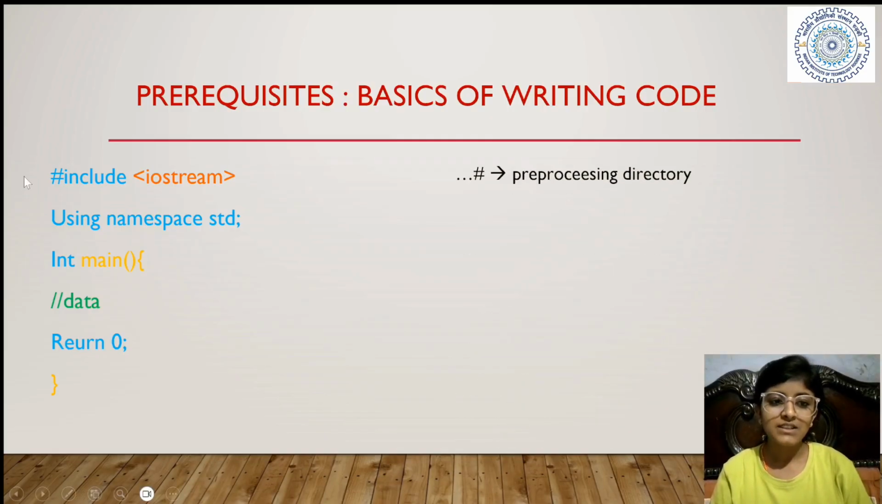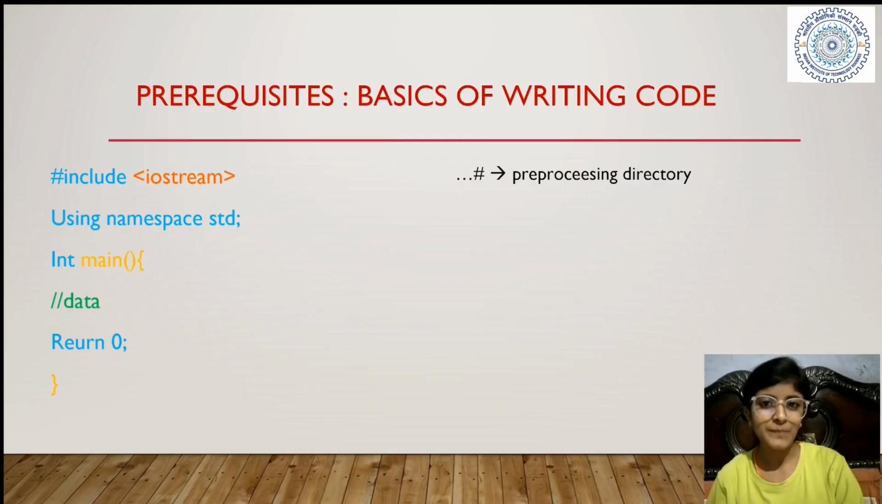Firstly, the hashtag. It is basically the pre-processing directive. What is a pre-processing directive? We all know the code is compiled by the compiler. It understands what to do and performs what is in the code. But before the compiler, what works?